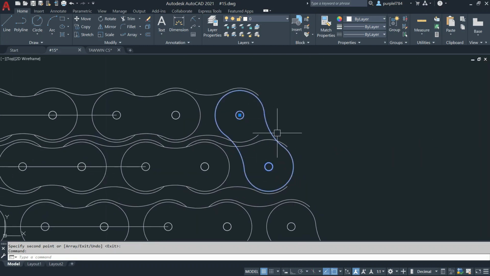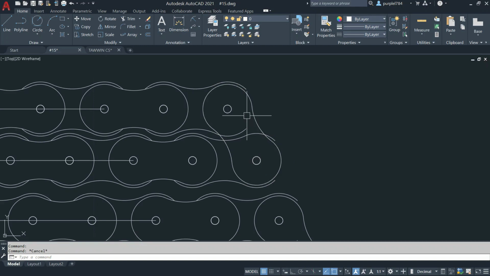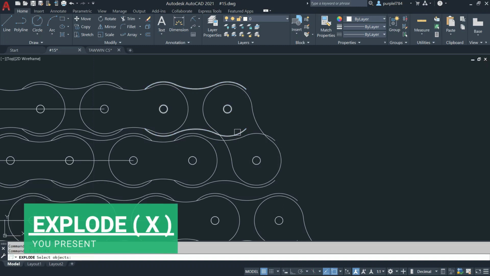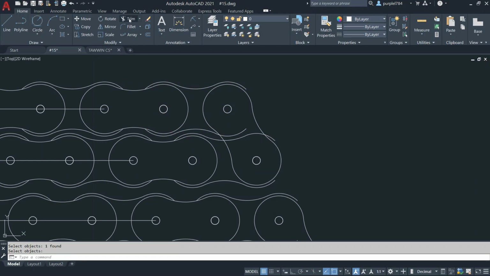So I will trim here. I need to explode the chain clip first because all these chain clips are block items. So click on explode, the object, then I will explode one more time. The shortcut is enter. Select the object, press enter. I will use the trim command. Click on the trim, select the object. Then for the same command, press enter again.